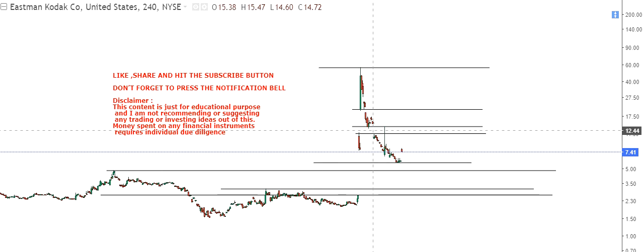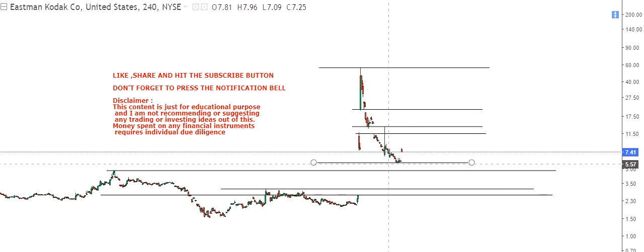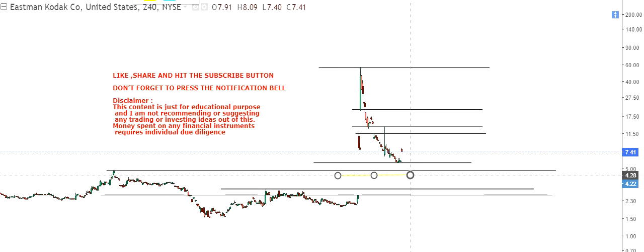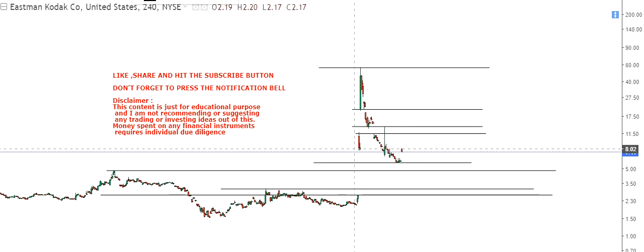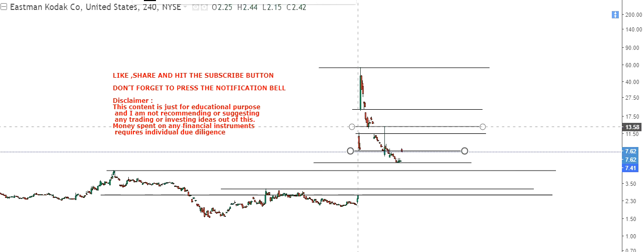The first gap has been filled, and the stock has probably filled one third or one fourth of the bigger gap. So this area is still left. I'm not saying that it will go down till here, but what I'm saying is there is a probability. The gap is still open, so there is a probability for that. You should be aware of these things, and you should know your support and resistance levels and follow them very strictly.